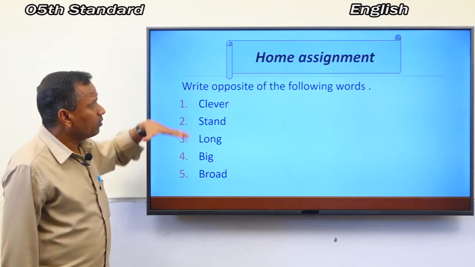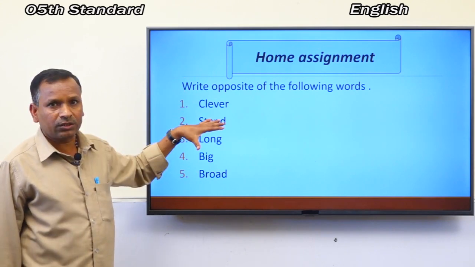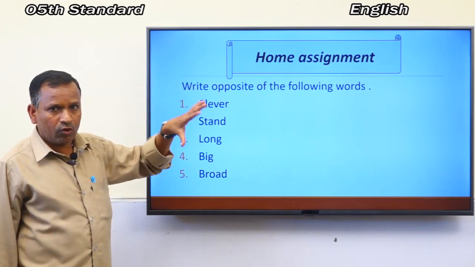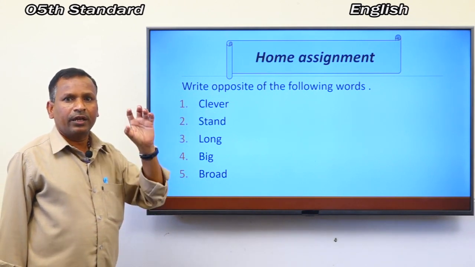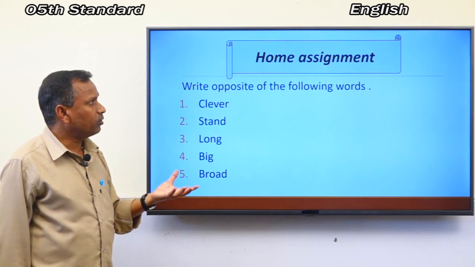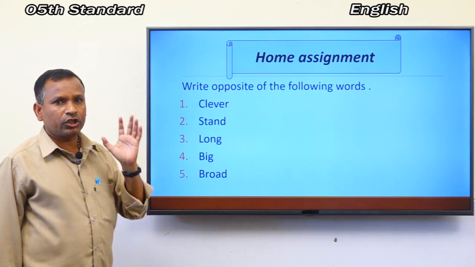So you have to complete this work. You have to write the opposite words in your notebook at home with the help of your elder brother or sister or parents. Then you have to show this homework to your English teacher.